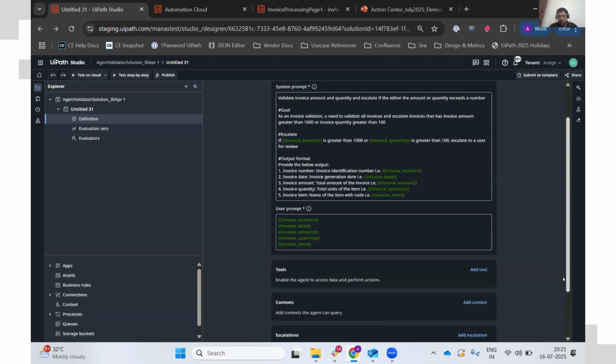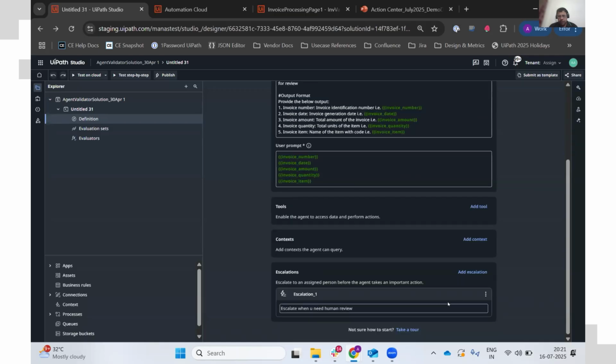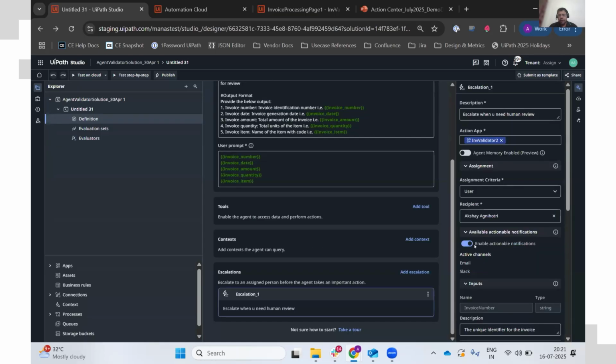Okay, I got my project. Let me go to the escalations. And yes, as you can see now, this particular section is active. You'll also be able to see, if suppose only email was enabled, what channel has been enabled by your admin. If you don't have Slack, it will reflect on your design canvas itself. I don't have to do anything extra. Whatever I'm used to till now in building the escalation remains the same. I don't have to do anything more.